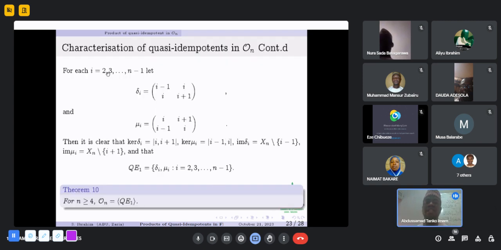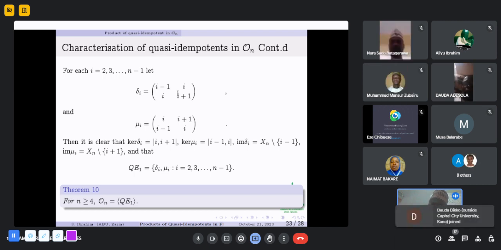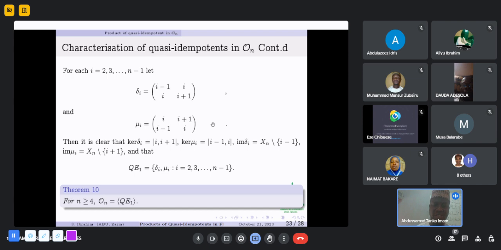For each i from 2 to n minus 1, let delta_i be the set of all increasing quasi-idempotents, so anywhere we see delta_i, it is the set of all increasing quasi-idempotents, and mu_i the set of all decreasing quasi-idempotents. Then it is clear that the kernel of delta_i is {i, i+1}, the kernel of mu_i is {i minus 1, i}, the image of delta_i is X_n minus {i minus 1}, and the image of mu_i is X_n minus {i plus 1}.